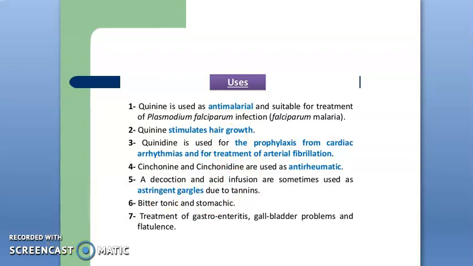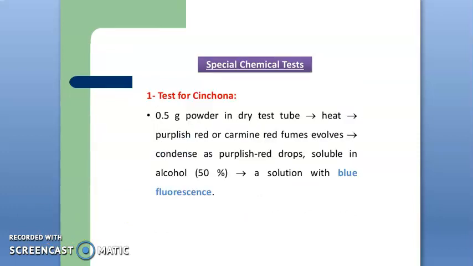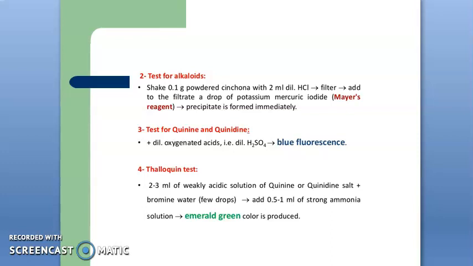Next, the specific chemical tests for the identification of cinchona bark. In the first test, heat 0.5 gram of powder in a dry test tube; purplish red or carmine red fumes evolve, which on condensation give purplish red drops, soluble in 50% alcohol. That solution shows blue fluorescence, which indicates the presence of cinchona alkaloids.